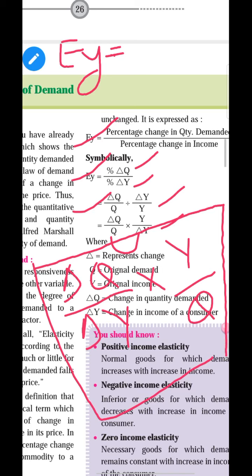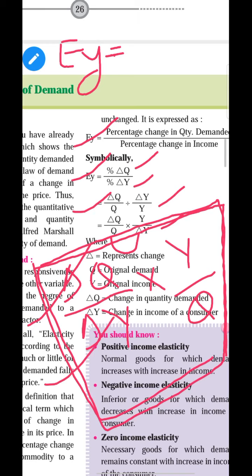On the basis of this equation there are 3 types. In your textbook only the types are mentioned, no diagram is given, but I will try my best to give you the diagram also. So on the basis of this equation, delta Q upon delta Y into Y upon Q, what does it mean? Delta Q means change in quantity demanded, delta Y means change in income.